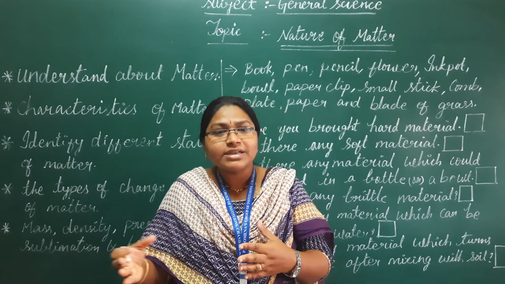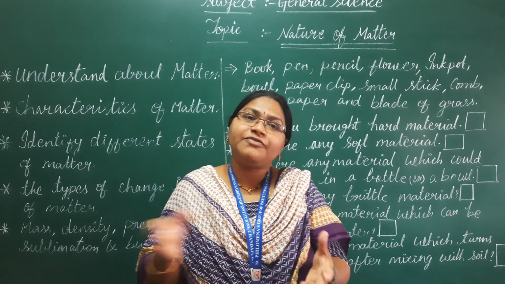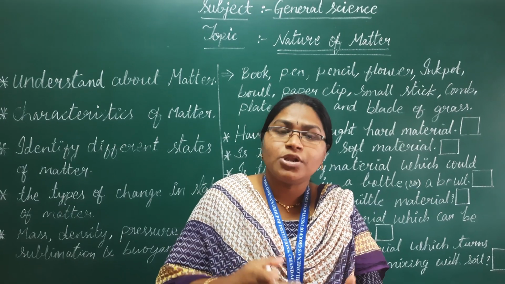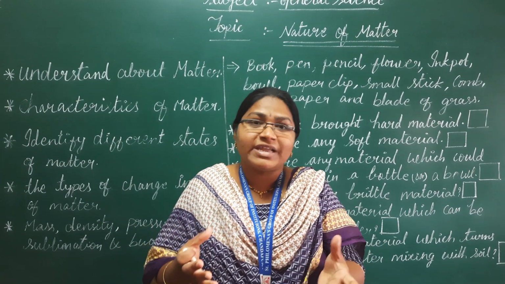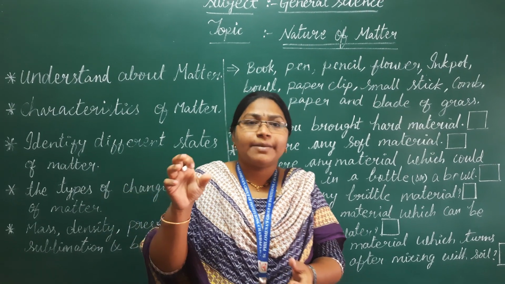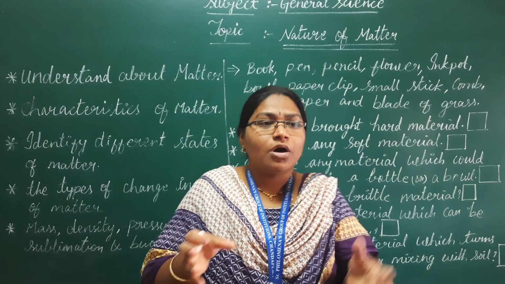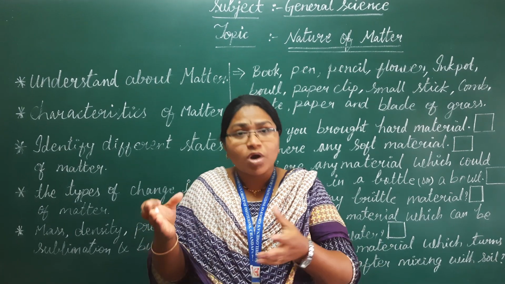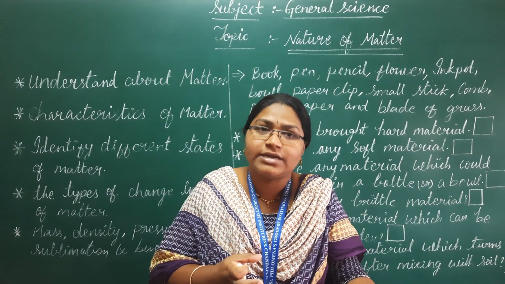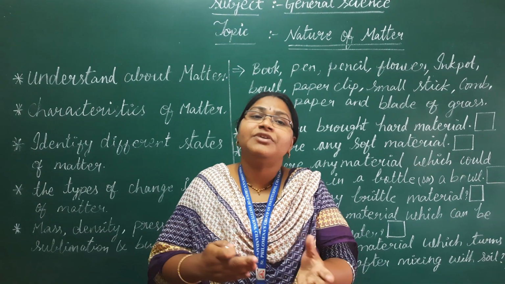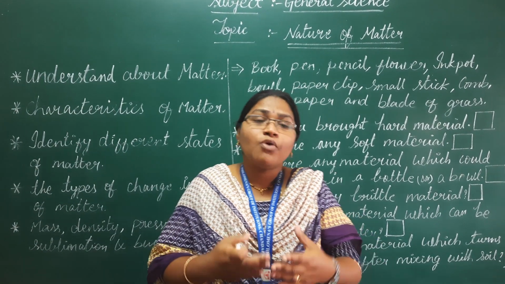All these materials are either like one another or different from one another. For example, if you are sitting on a bench, you can see so many things around you. You might be able to take a pen, a book, a pencil, or a water bottle. So these materials are different from one another. So how will you find out?